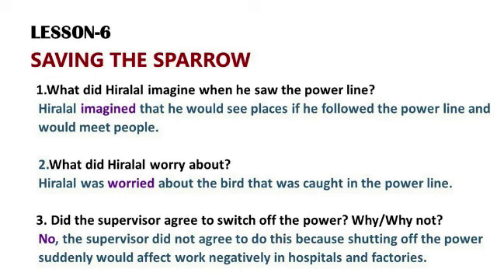Third one, did the supervisor agree to switch off the power? Why or why not? The question has begun with the helping verb. So your answer should begin with no or yes. Yes or no question. No, comma, you have to write the answer. You have the second part of it. Why or why not? So you have to give a reason for it. Whether he agreed or not, then you have to give the reason also.